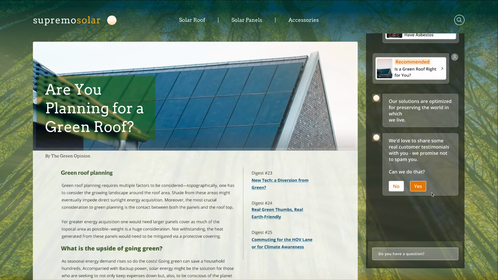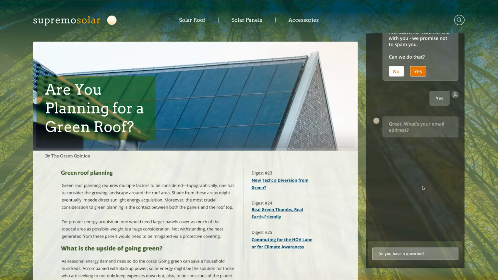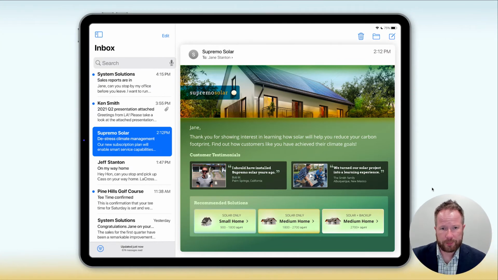the sales pipeline. In this case, we're offering to send some relevant testimonials to Jane in return for her email address. So we capture her email, and now we can send an email from Responses. You'll recognize this as the email we just configured in the template, tailored for Jane's green persona, with some relevant customer testimonials and some recommended solutions.